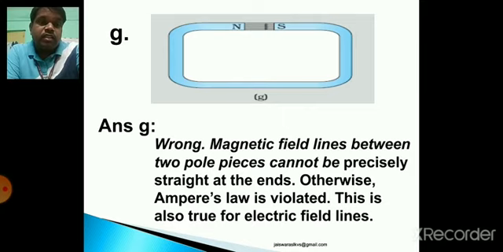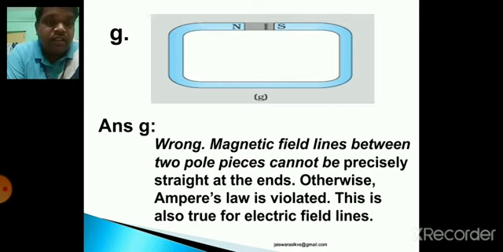The magnetic field lines between two pole pieces cannot be precisely straight at the end, otherwise Ampere's law is violated. This is also true for electric field lines. So there is another reason. Magnetic field lines between two pole pieces cannot be precisely straight at the end.